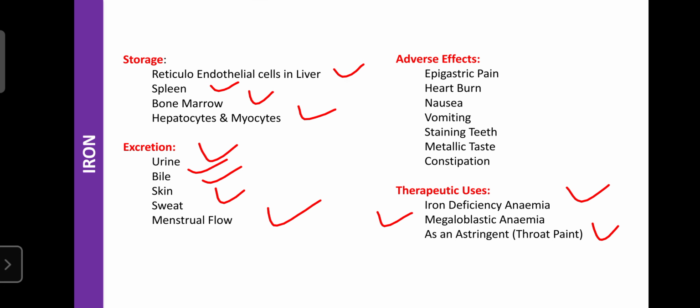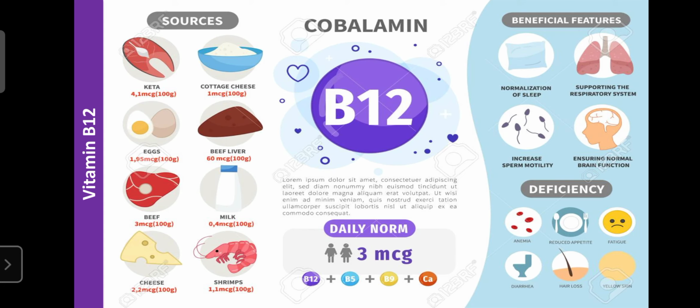Regarding the next important one, that is vitamin B12, also known as cyanocobalamin. It is one of the essential water soluble multivitamins. It is required for the maturation of RBC. The daily requirement of cyanocobalamin is about 3 microgram. It is mainly found in cottage cheese, eggs, beef liver, beef, milk, shrimps and cheese. These are the rich sources of vitamin B12.